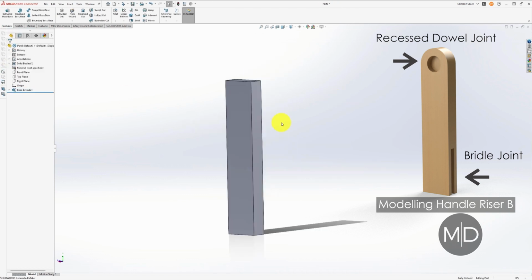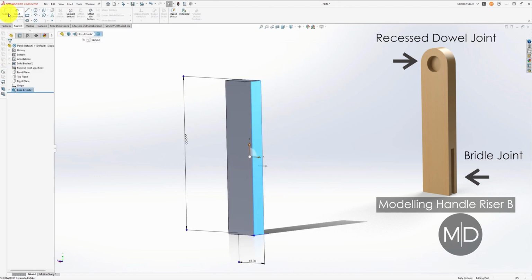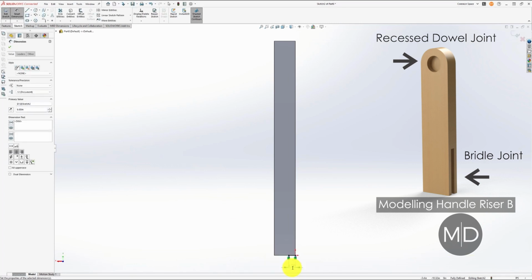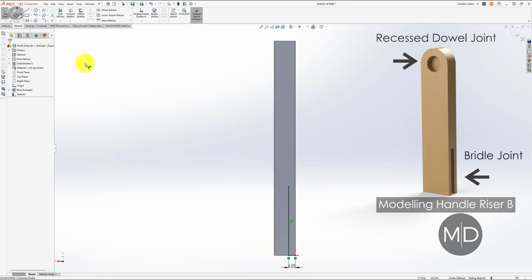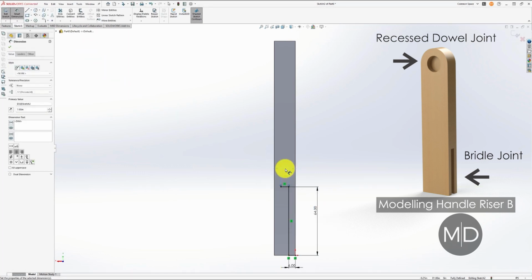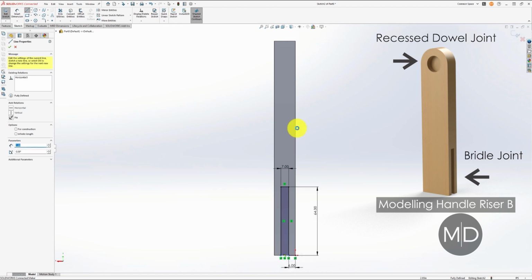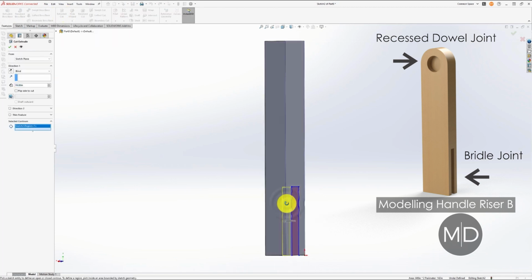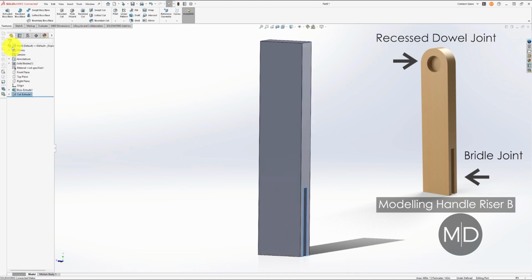Then I will move on to marking out the bridle joint. So I'll select the side face of the riser, and then I'm just going to mark out a little area that is 64 millimeters high and 7 millimeters in the middle, leaving 6 millimeters either side. So the part that's cut out of the bridle joint is 7, the two parts that stay are 6.